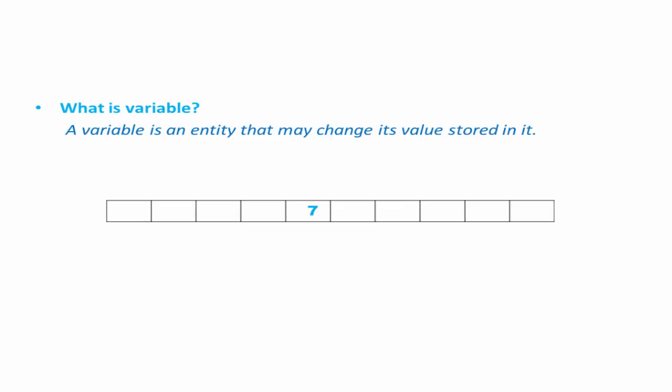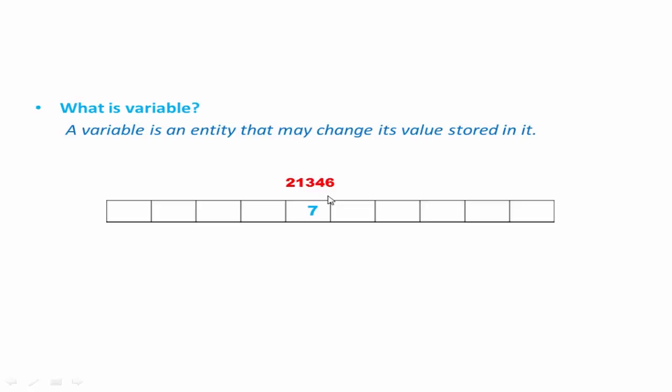Next one is variable. A variable is an entity that may change the value stored in it. In any program, we do lots of calculation, and the result of the calculation is stored in the computer memory. Suppose this is a computer memory and number 7 is stored in a location of this memory. We know every memory cell has a unique memory address. Suppose the address of this memory cell is 21346. When we store some values in the computer memory and want to use them in our program, then we need to refer to this address. But accessing the value stored in memory by using its address is very difficult.